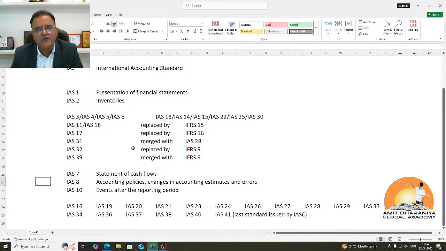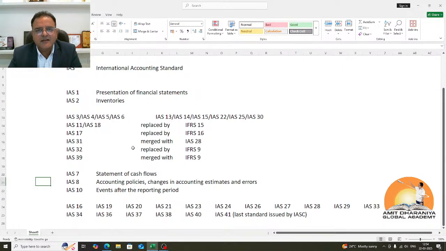IAS 8 said that if you move to international accounting standards, accounting policy said that whenever there is a change in accounting policy, you need to apply that change retrospectively. What does retrospective mean? That you need to apply the change as if we have always been using international accounting standards since the beginning. Now, who do you think will agree to it? Who will agree to something which is not practically possible or practically feasible? None of the accountancy bodies agreed to it, none of the countries agreed to it, because it will require a lot of time to get them implemented. Even the companies were not willing to do so.